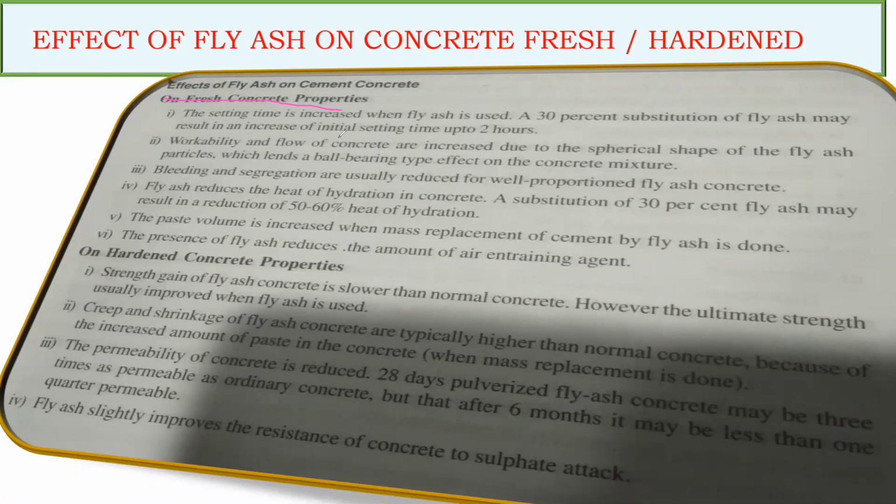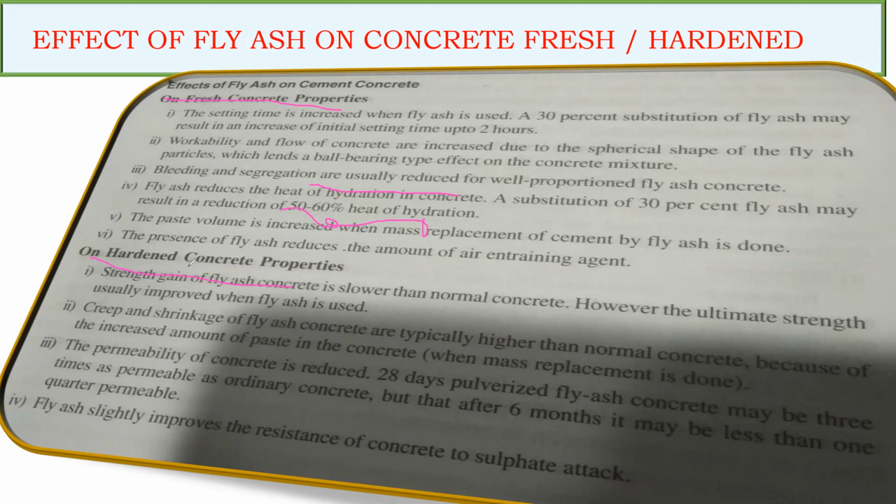Second, the workability and flow of concrete are increased due to the spherical shape of fly ash particles, which lends a ball bearing type effect to the concrete mixture. Then the bleeding and segregation are going to come down due to well proportioned fly ash concrete. Next, fly ash reduces the heat of hydration in the concrete. A substitution of 30% fly ash may result in a reduction of 50 to 60% of the heat of hydration, right? And then coming to the hardened state, the strength gain of fly ash concrete is slower when compared to normal concrete. However, the ultimate strength usually improves when fly ash is used.